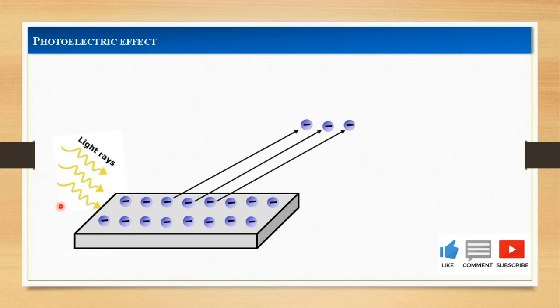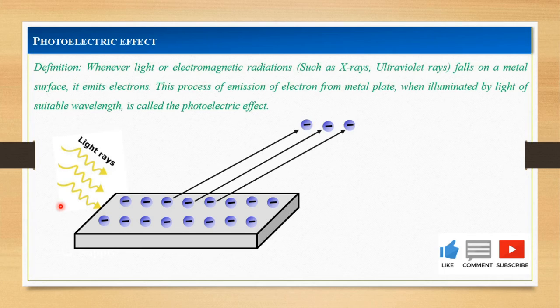So this process of emission of electrons from the metal surface is called the photoelectric effect, or we can simply define the photoelectric effect as: whenever light falls on photosensitive substances, it emits electrons. This process of emission of electrons from a metal surface when illuminated by light of suitable wavelength is called the photoelectric effect.